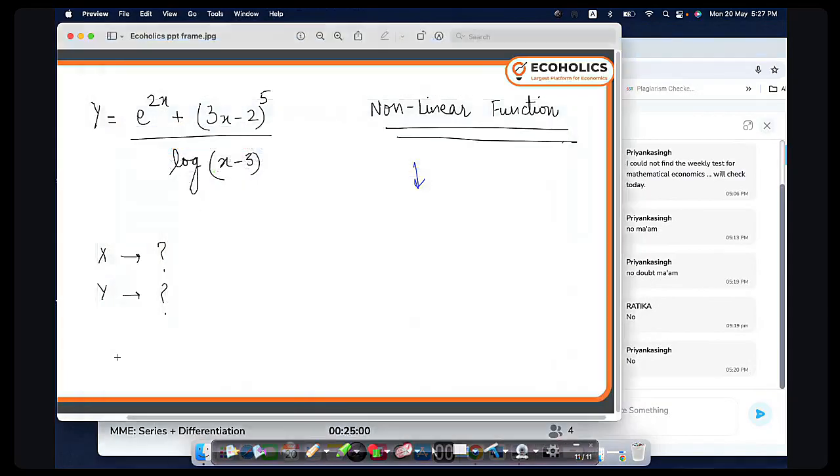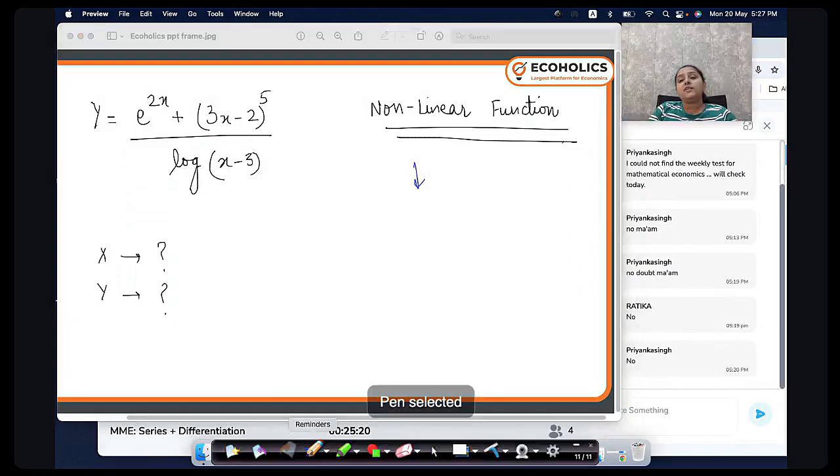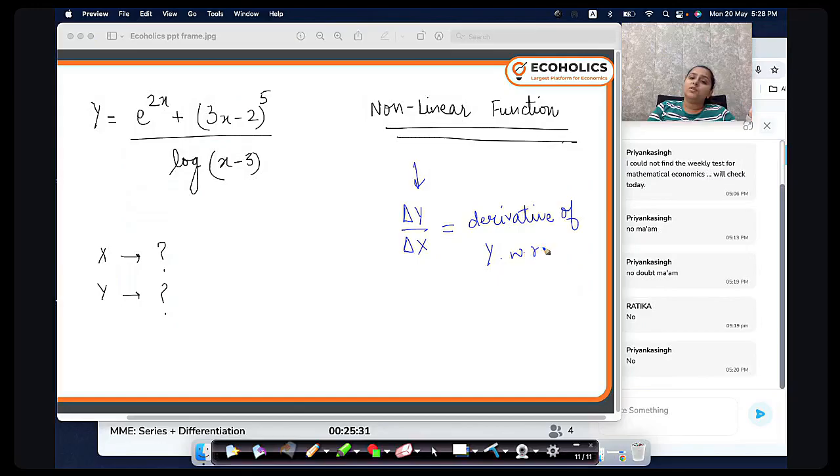Sorry, derivative helps you to find this particular thing, that is change in y due to change in x. That is what your derivative exactly tells you. So change in y due to change in x is nothing but the derivative of y with respect to x.